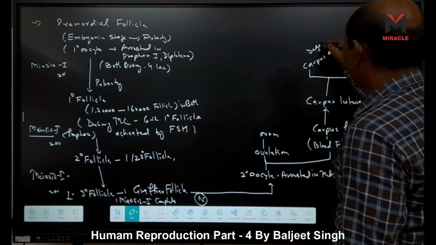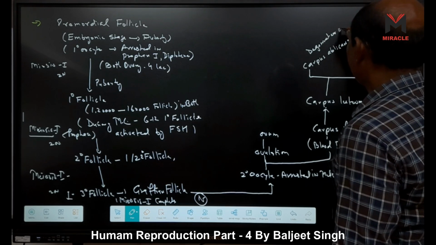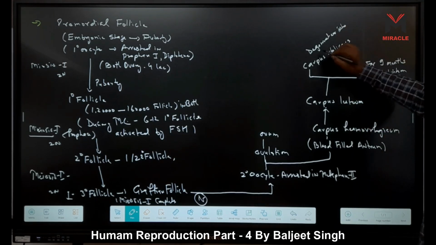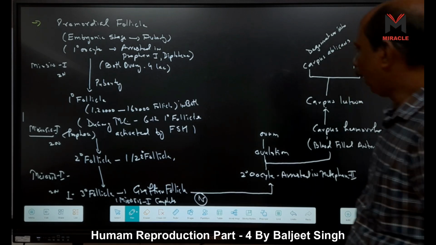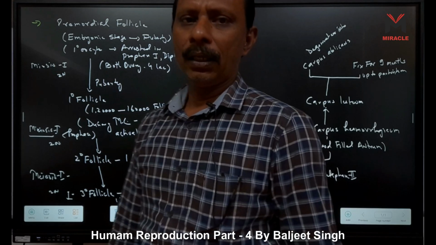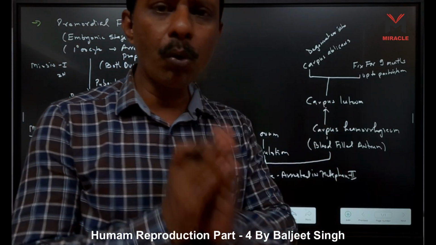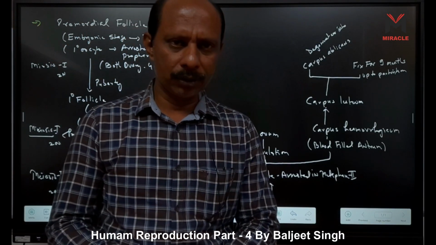Corpus luteum degenerates into corpus albicans, right? And on the 28th day, this corpus luteum is totally degenerated, means it cannot secrete any hormones, right?